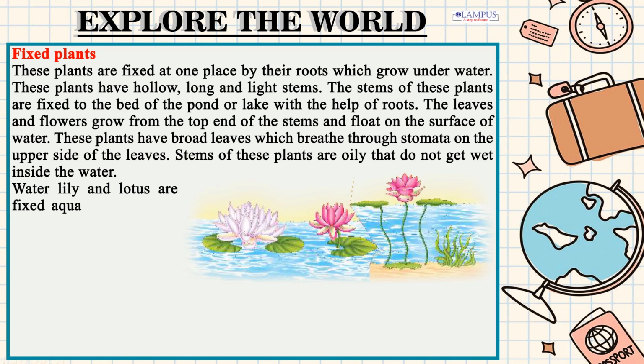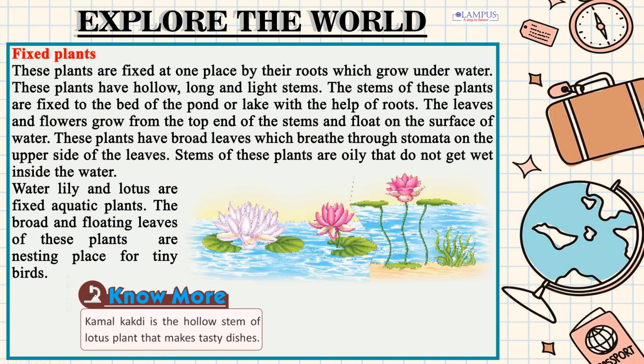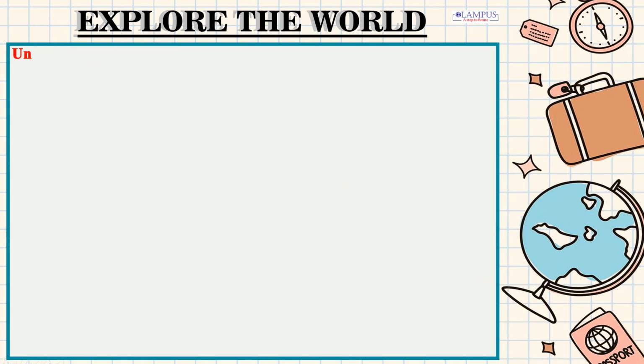Water lily and lotus are fixed aquatic plants. The broad and floating leaves of these plants are nesting place for tiny birds. Kamal kakari is the hollow stem of lotus plant that makes tasty dishes.